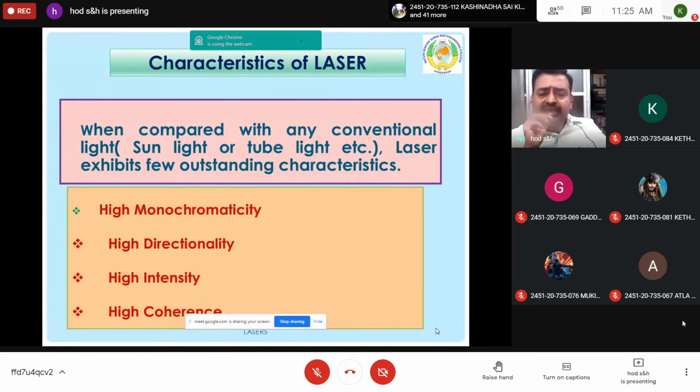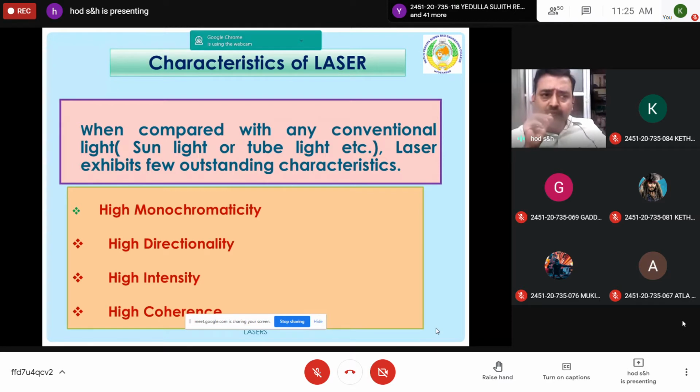Monochromaticity means it has only a single wavelength. That means the light coming from this laser possesses only a single wavelength. Wavelength and frequency are interrelated. So it has high monochromaticity. This is not a spectrum. It is not a combination of three or more wavelengths.